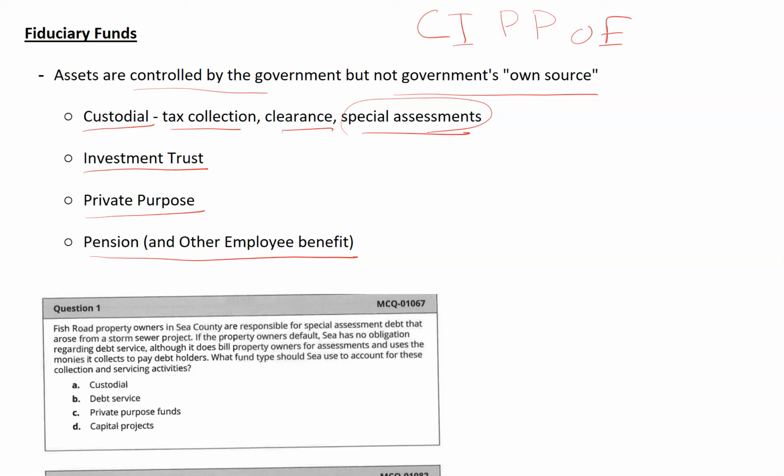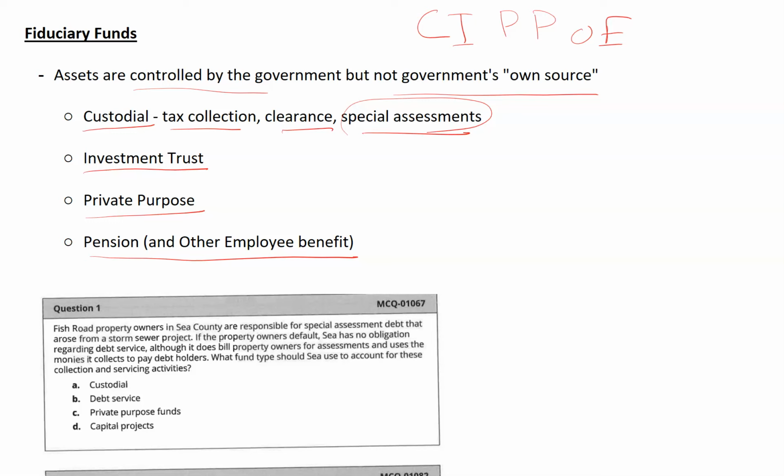Now you will see another category of fiduciary fund, which is private purpose trust funds. For these, the government is holding the fund as a trustee, and the fund could involve the principal amount and the income, which will be disbursed to some individuals and private organizations later.